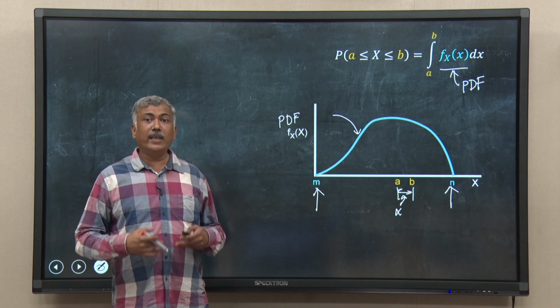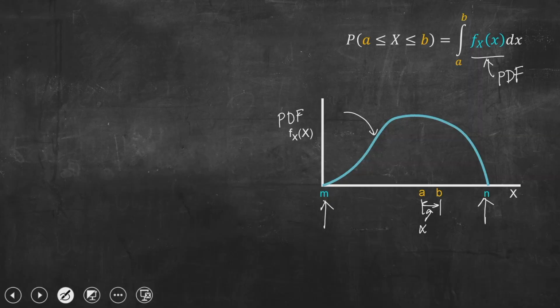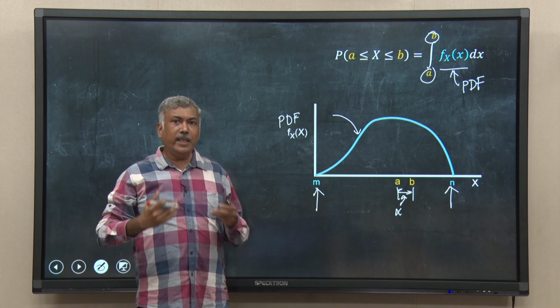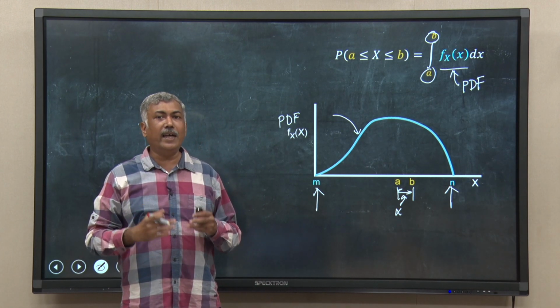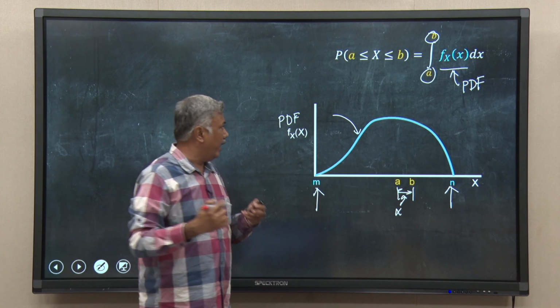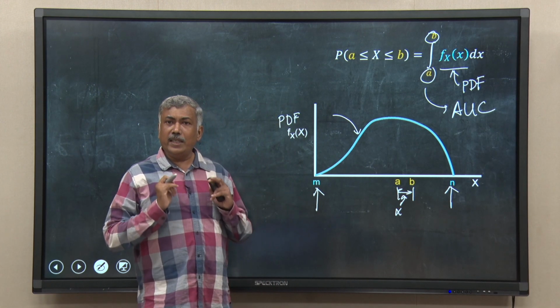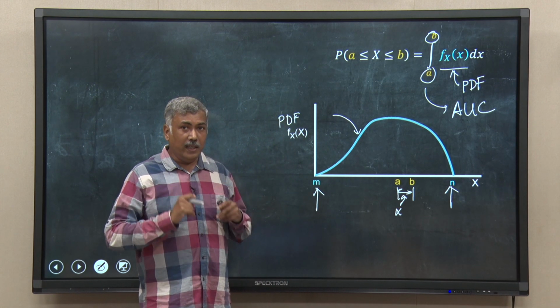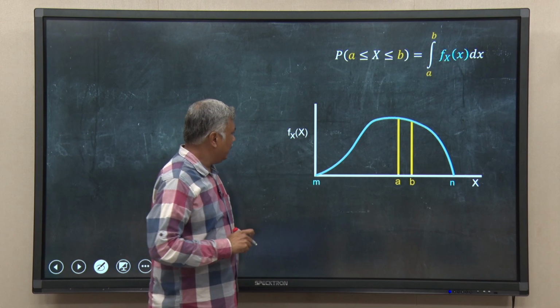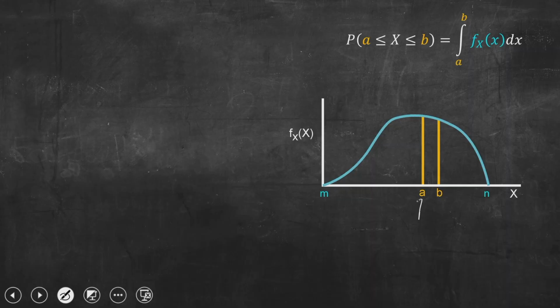So, when I say I will get that answer by integrating from a to b, what am I doing? Integration of a function is nothing but getting the area under the curve, right. So, I am integrating in this case from a to b. So, let us draw two lines. I have a line at a and a line at b. So, the area under the curve in this region is the shaded region, right.